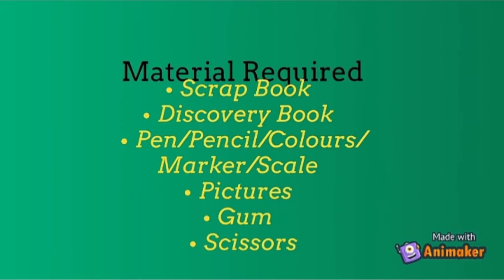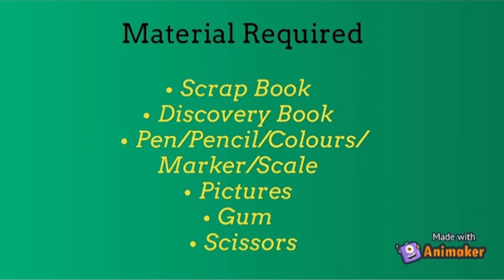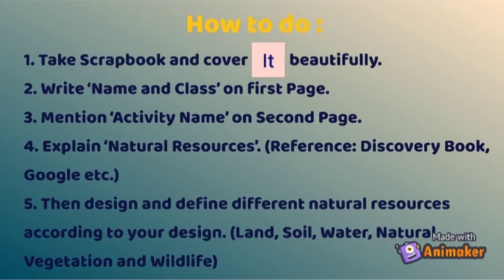Material required: one scrapbook, you need the discovery book as reference, pen, pencil, color, marker, scale, anything with which you will decorate it and write beautifully, pictures, gum just for pasting the pictures, scissors, right? This will be the material you will be requiring, or any other thing you can add from your side. So how you will do this activity, I will tell you now.